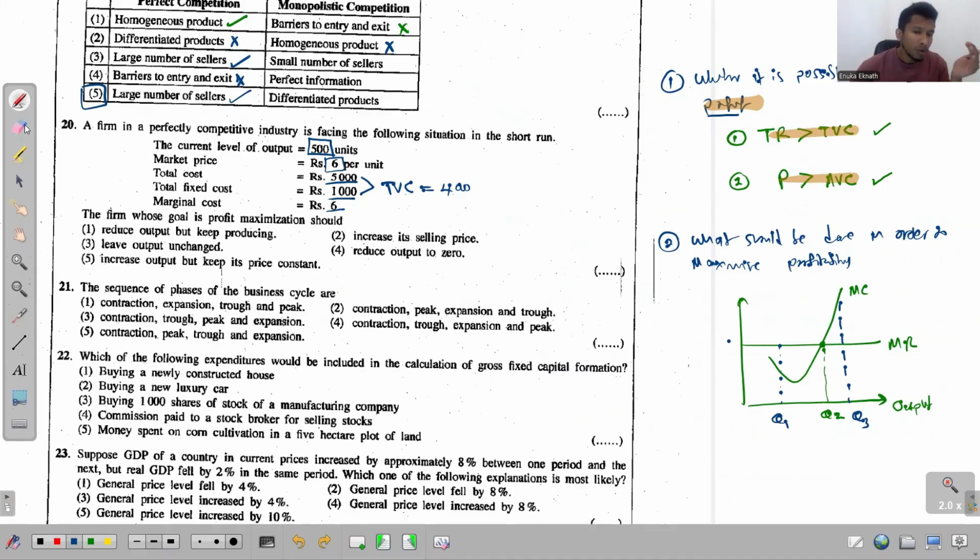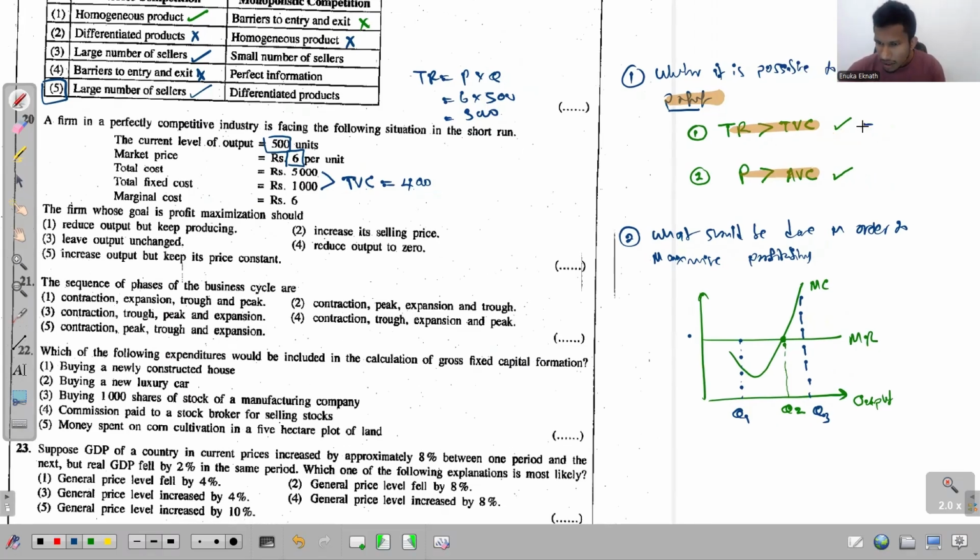So, total revenue. How do we find the total revenue? Tell me, how do we find the total revenue? Total revenue is equal to market price multiplied by the quantity. If I write a simple equation for the total revenue, total revenue is equal to market price into the quantity. Market price is 6 and the quantity is 500. So the total revenue is how much? 3,000. So let me write it here. If I apply this first approach, total revenue is simply 3,000.